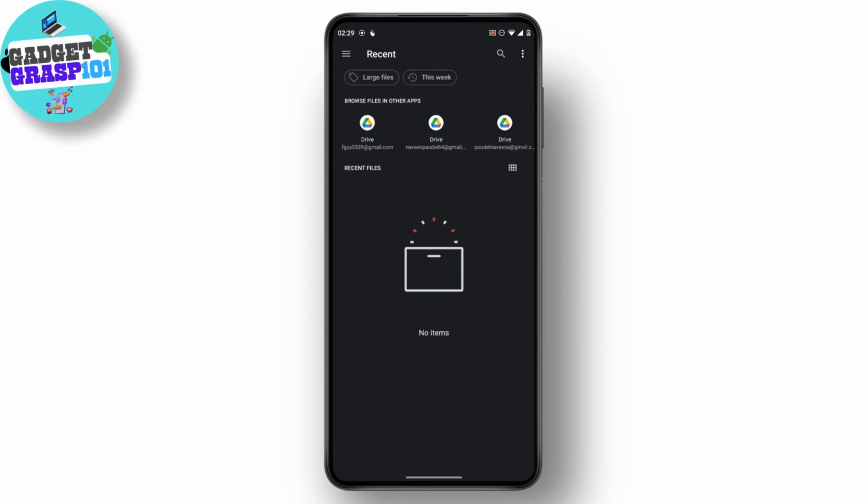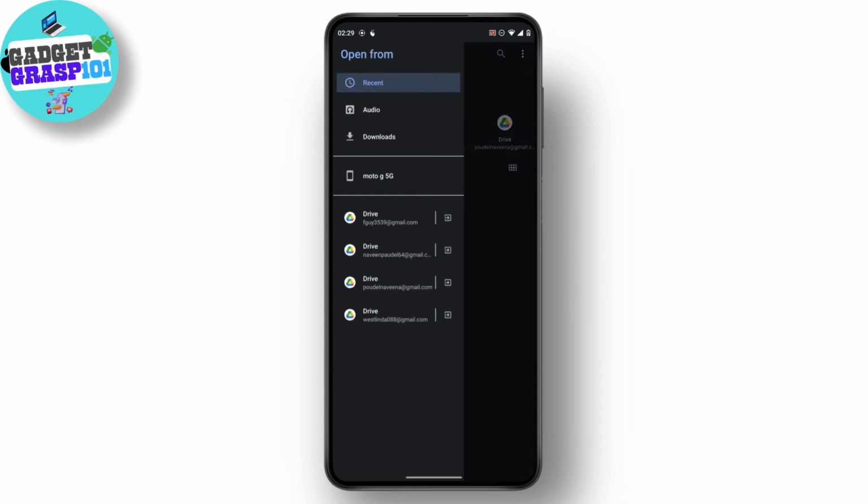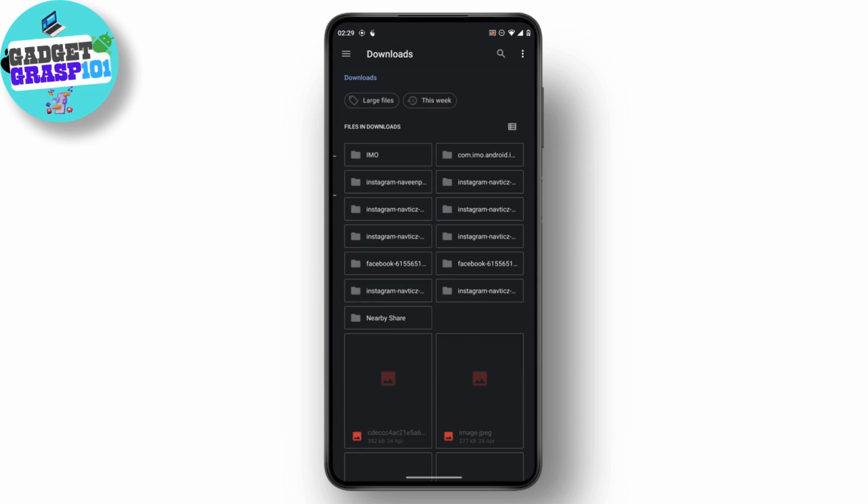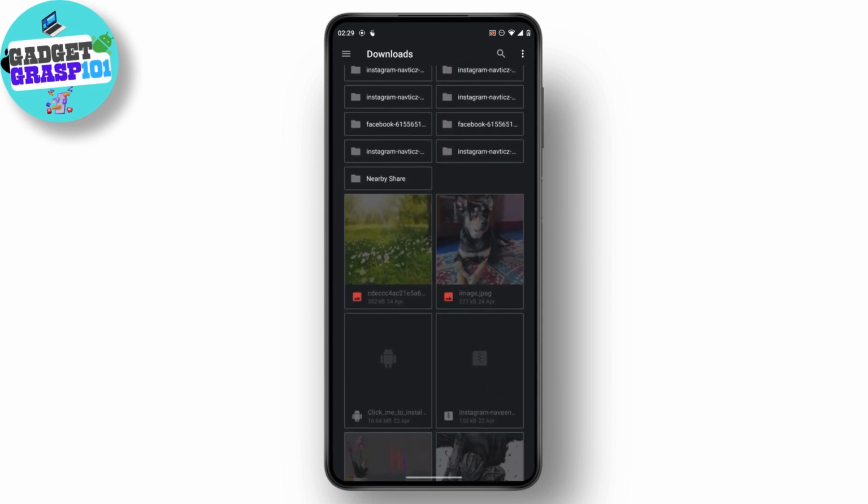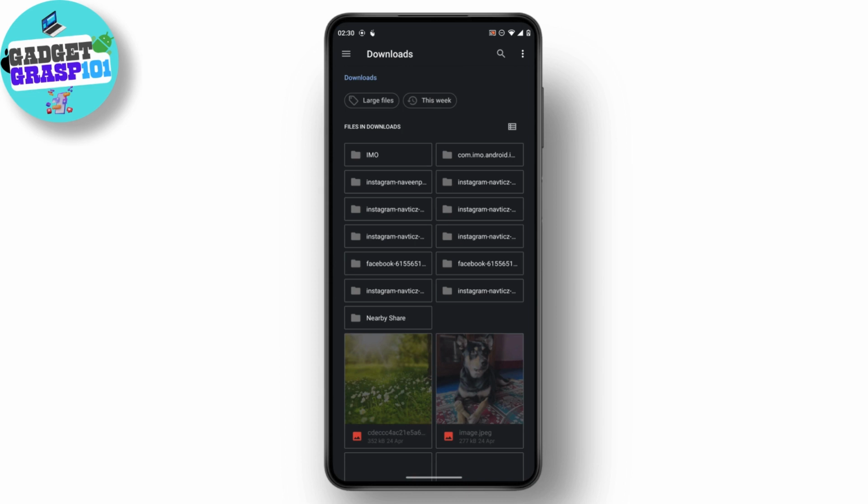on your Instagram account. Every audio file or anything that you download from a browser or from any software will be saved inside your downloads. So just tap on the three bar icon which is on the top left, then tap on downloads, and most of the time you will find all the files that you have downloaded from a browser inside your download section. Just select the audio file that you have downloaded, and you can set that audio file as a ringtone.